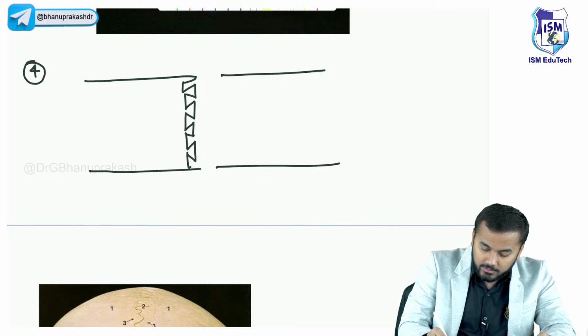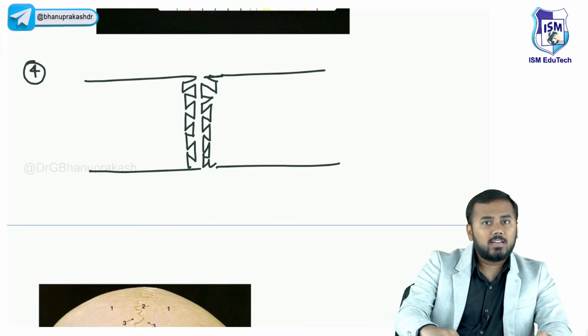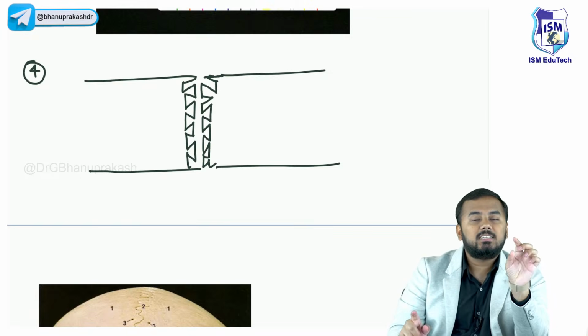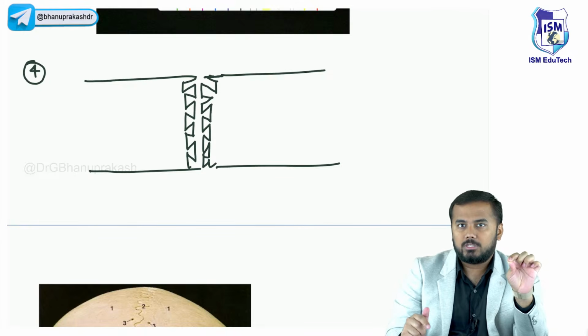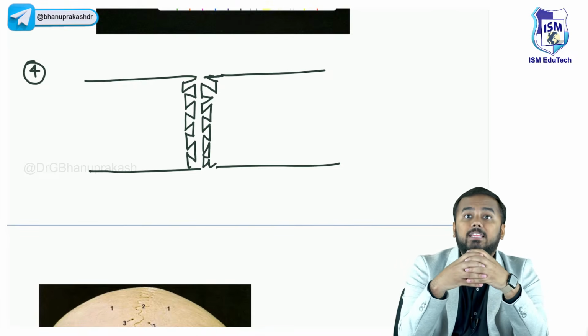Now look at the joint surface of this bone also. You see, what are these doing? See, one bone is having processes, these are called as tooth-like processes. Okay, tooth-like processes of one bone are fitting into tooth-like processes of another bone.